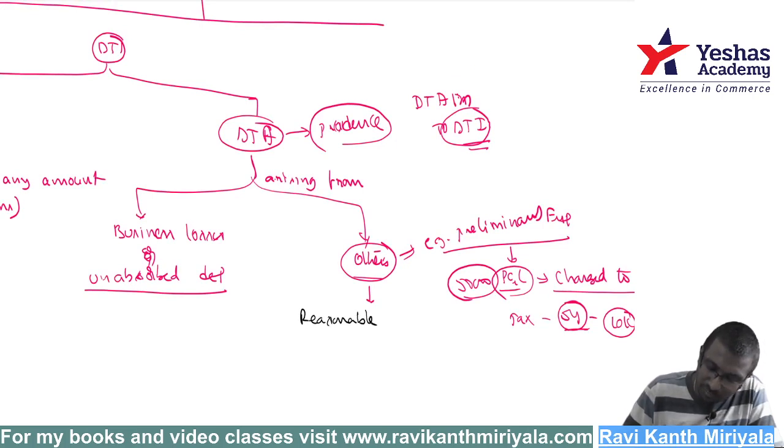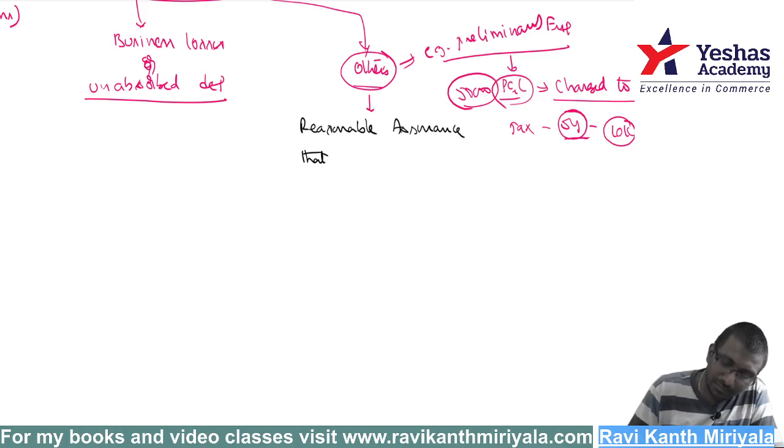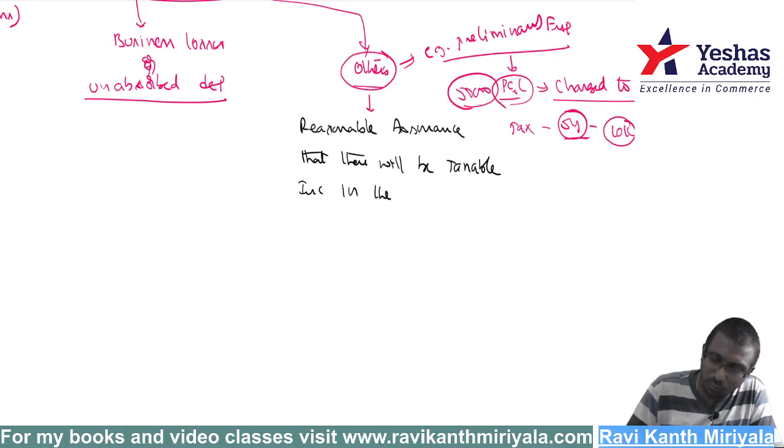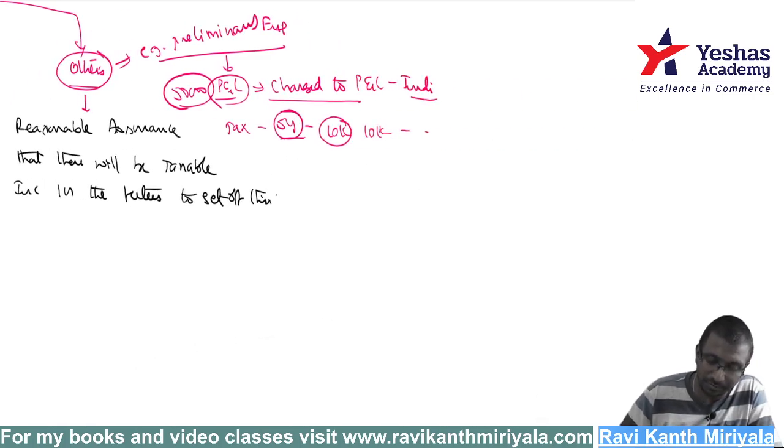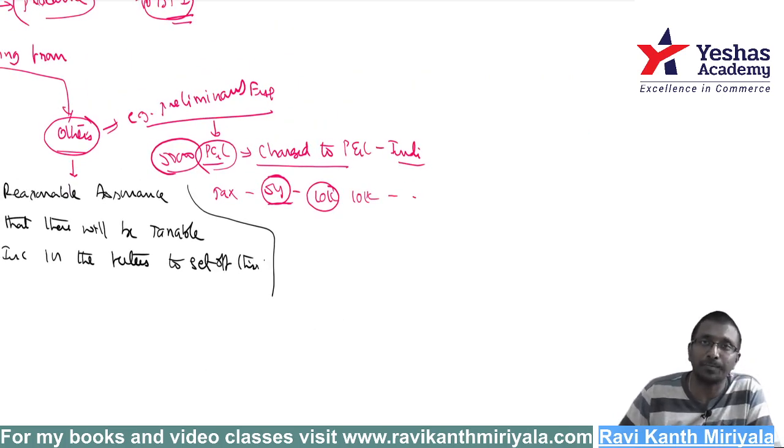Reasonable assurance is sufficient: reasonable assurance that there will be taxable income in the future to set this off. Listen carefully. If you understand this point correctly, the next point will become easy for you.